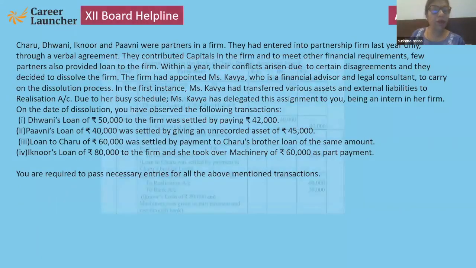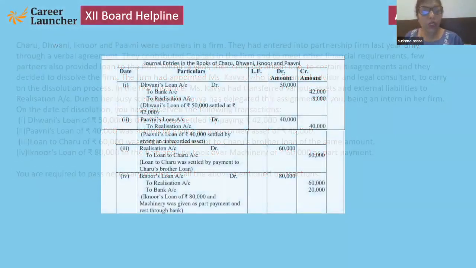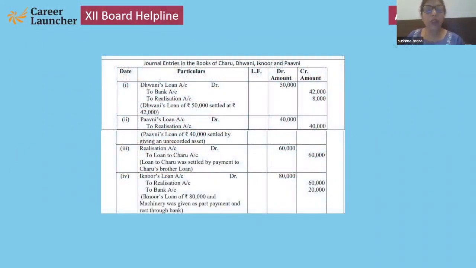One by one. Dhwani's loan of 50,000 is settled at 42,000 rupees. So 8,000 will be transferred to realization. Then Pavni's loan is settled by giving an unrecorded asset, so that will be Pavni's loan debit to realization.